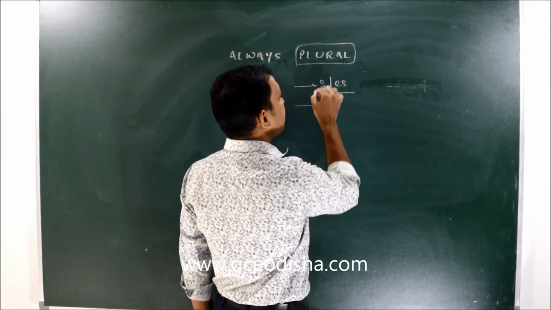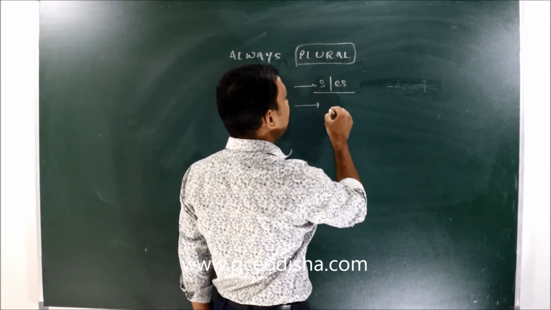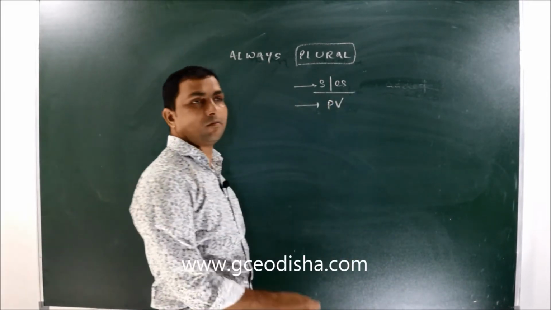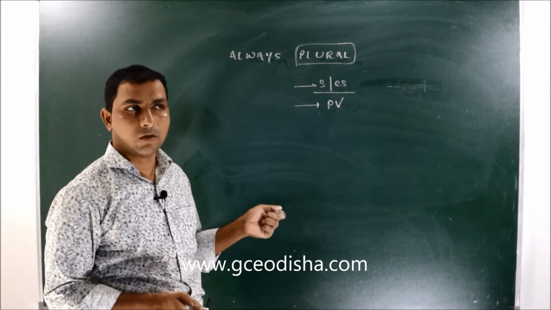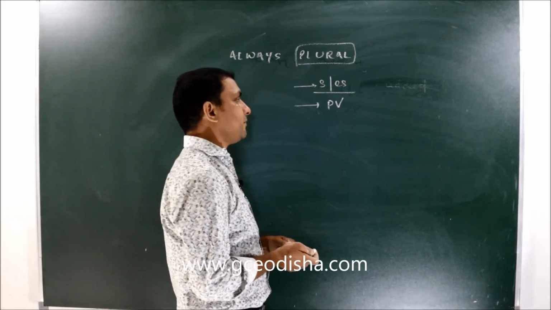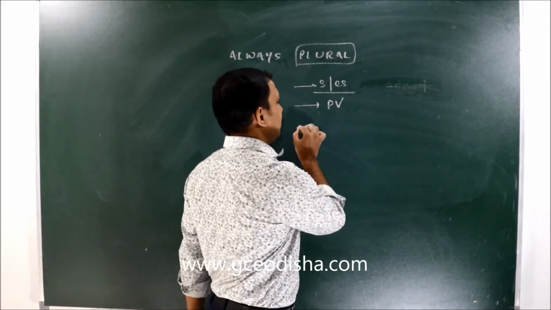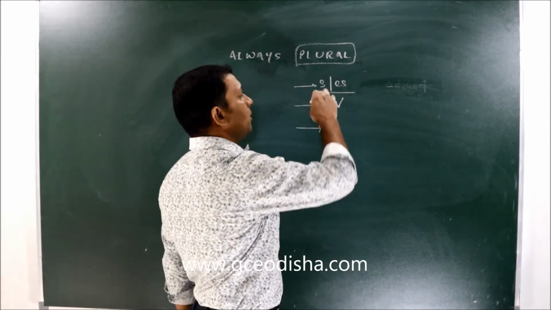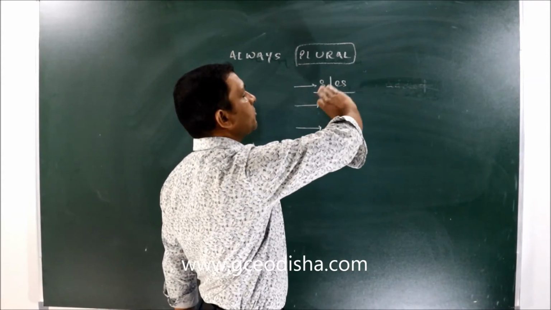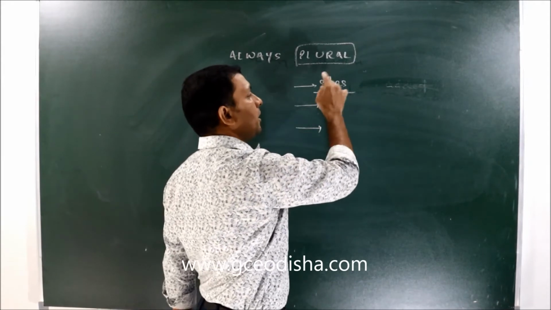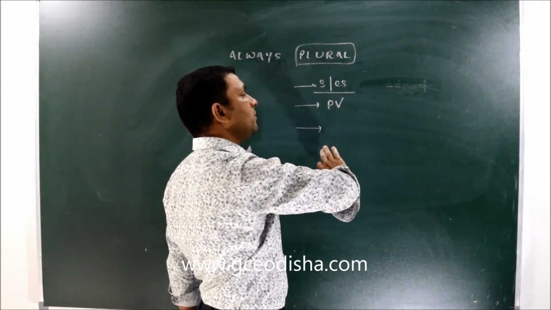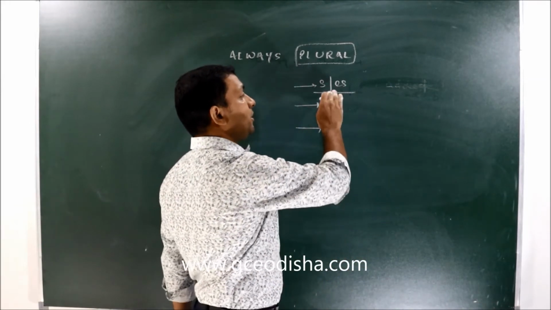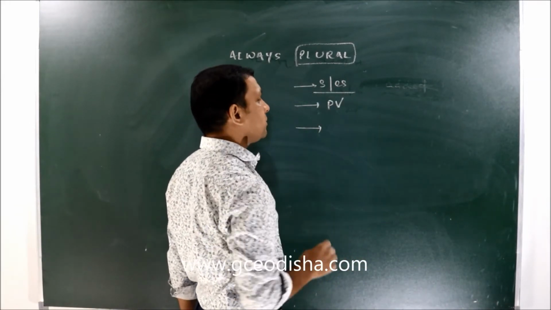Second, as this noun is always plural, we will use a plural verb. We will supply a plural verb for it, and we cannot make it singular by taking out that s or es from it. That means s or es will be there and cannot be removed from these words.